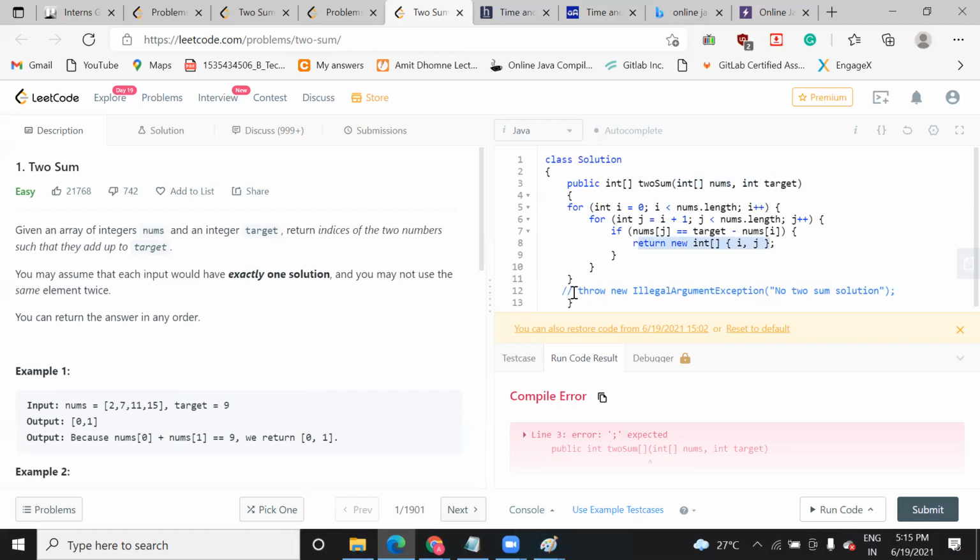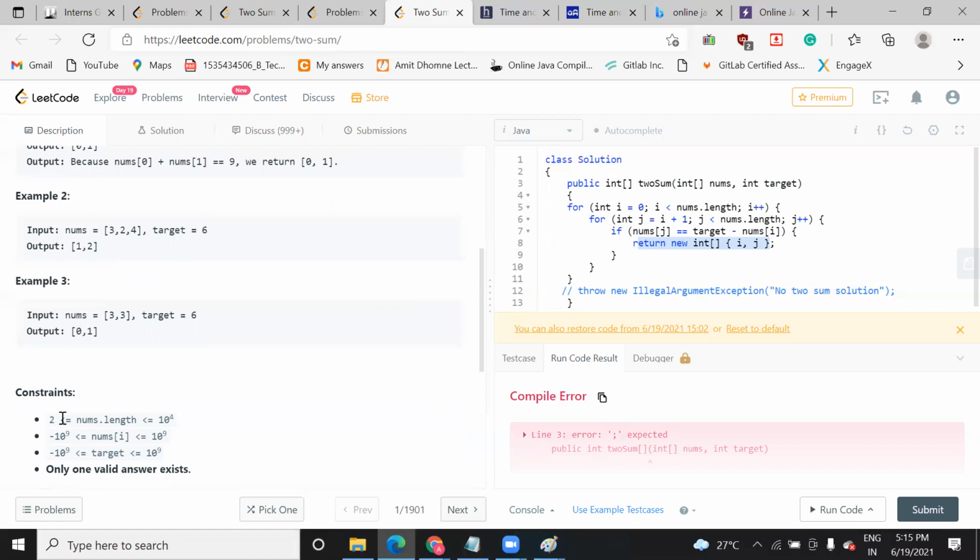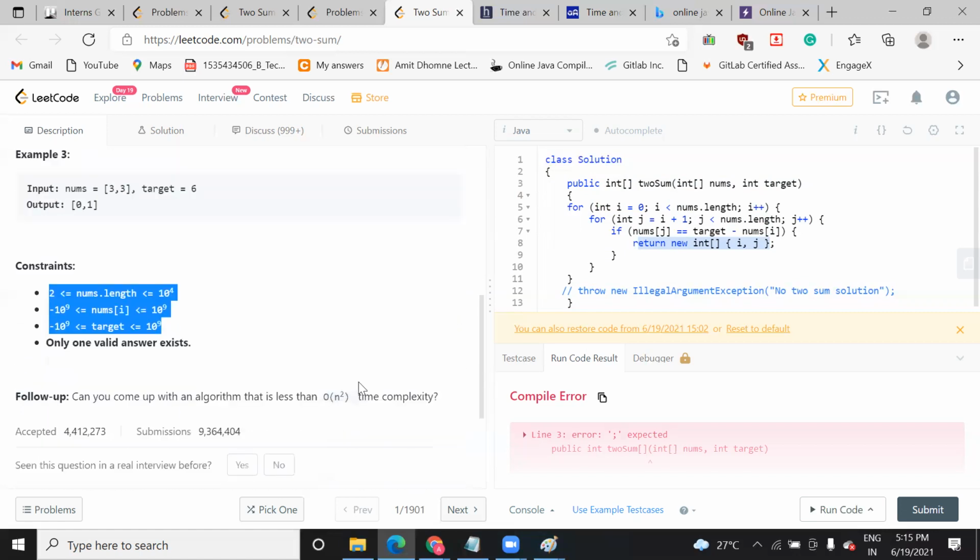In case you remove this comment, after doing this operation, if any other argument is passed by any of the test cases, because here only three test cases are shown, but the test case size can go up to 10 to the power 4, which means around 10,000. So values up to 10,000 can be passed here, and my value can be in this range. If you pass a negative value also, or your backend code passes a negative value, it should work. That's why this is added.